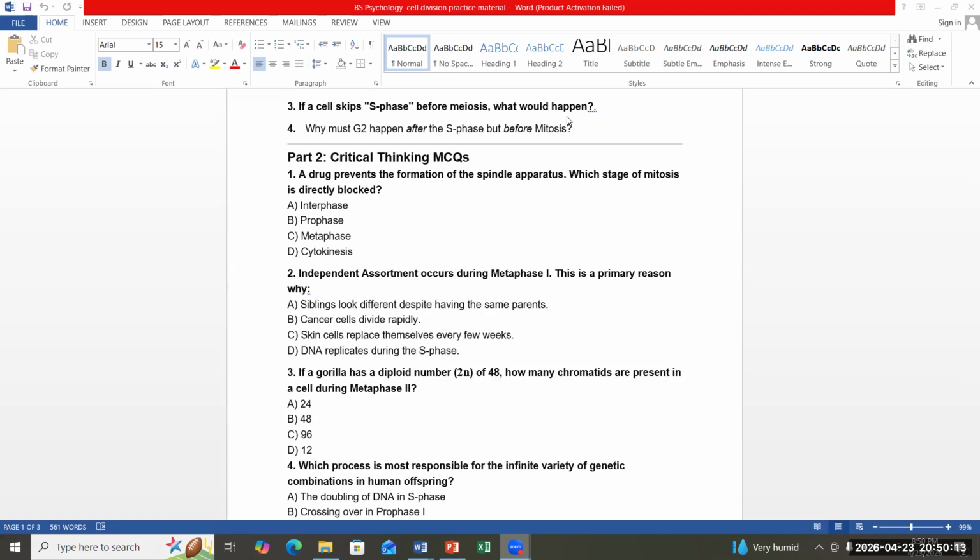I'll try to create one more worksheet in which I'll show you different pictures of photomicrographs where you will try to identify the stages of the cell cycle, the stages of cell division. There are some very important MCQs.